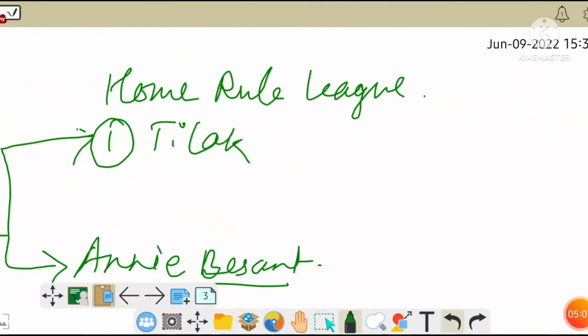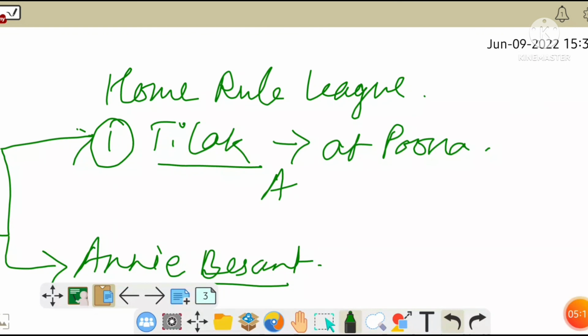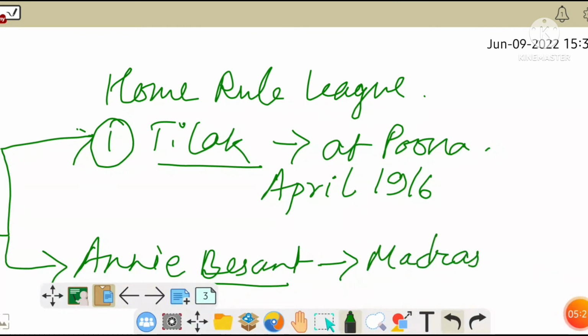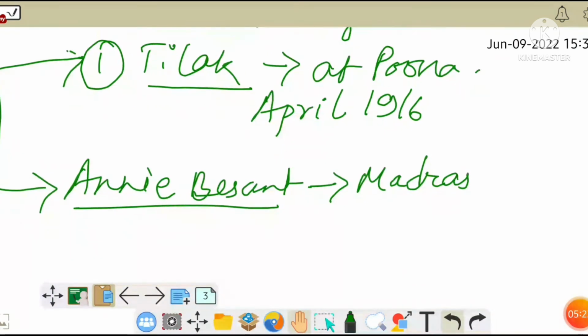Tilak opened it at Pune in April 1916, and Annie Besant opened it at Madras in September 1916.